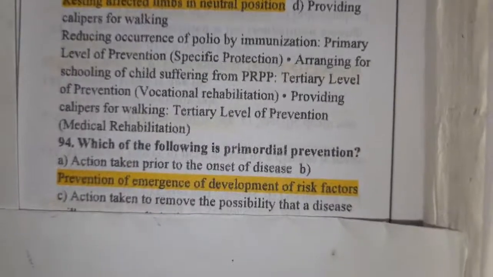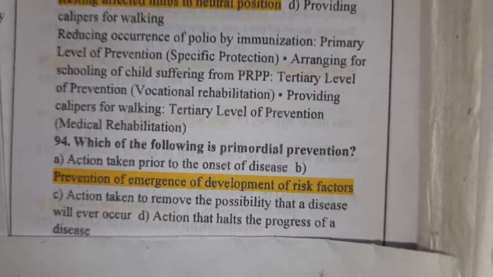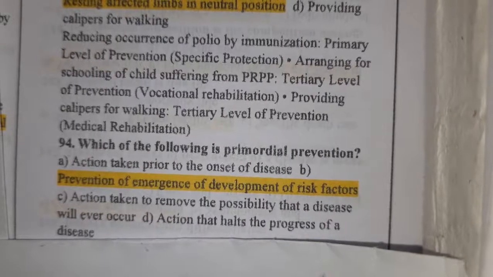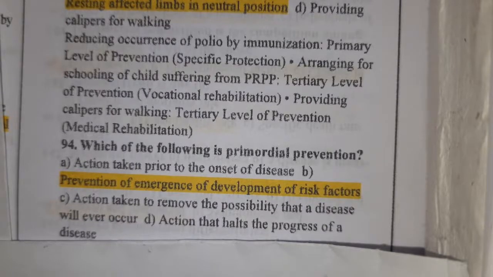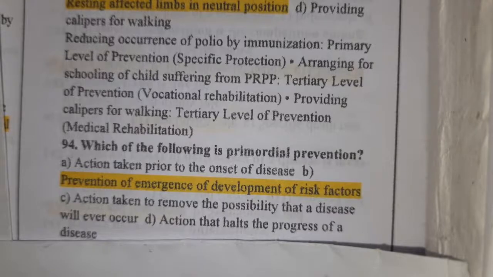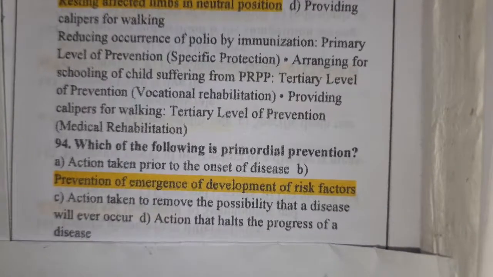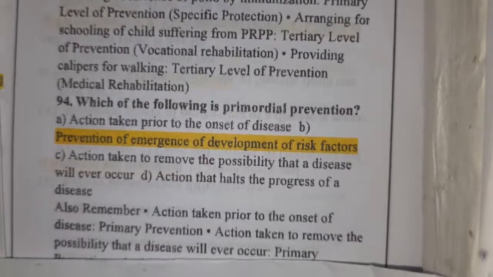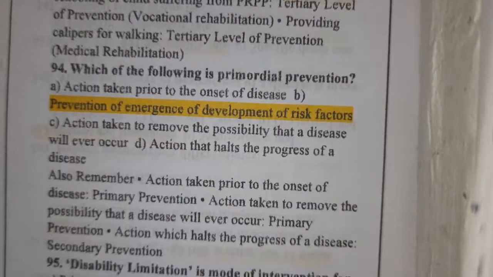Which of the following is the primordial prevention? Prevention of emergence or development of risk factors is primordial prevention. Even before the risk factors are developed, the prevention that we have is primordial prevention.